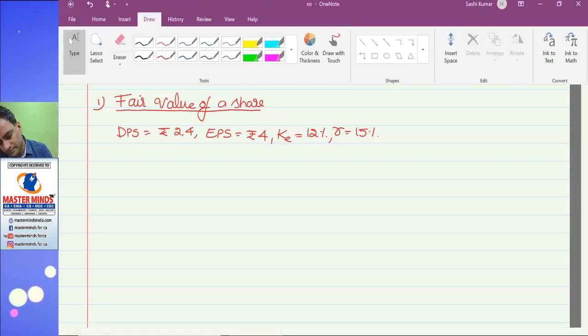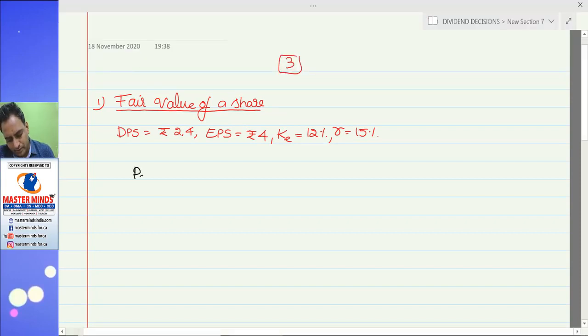Then P naught is equal to D1 by K plus R by K into (E minus D) whole divided by K.